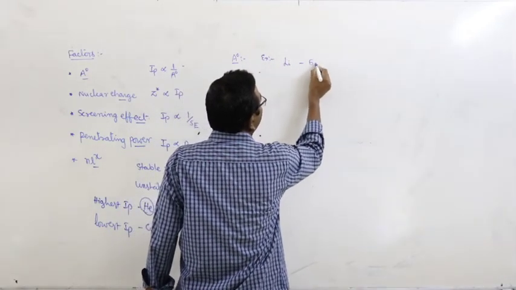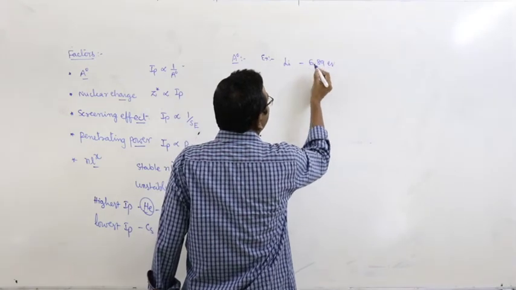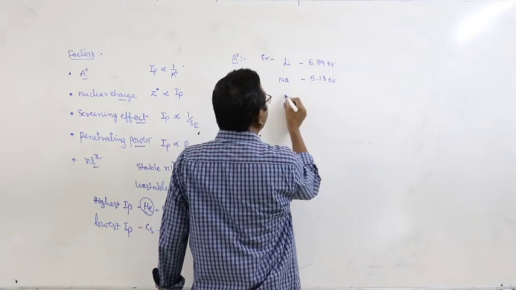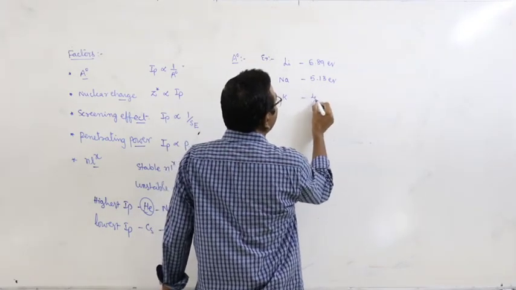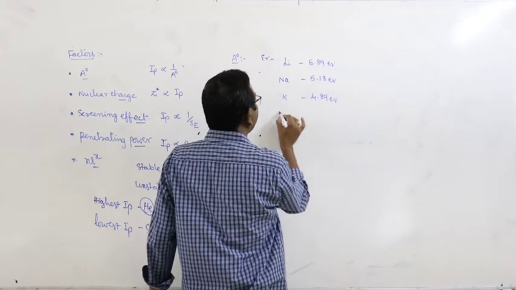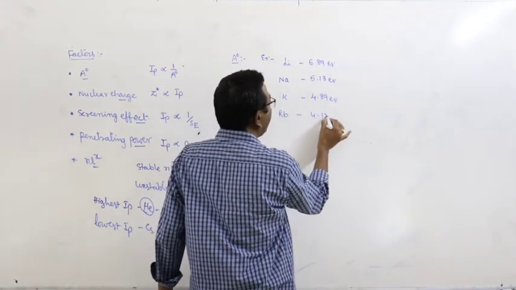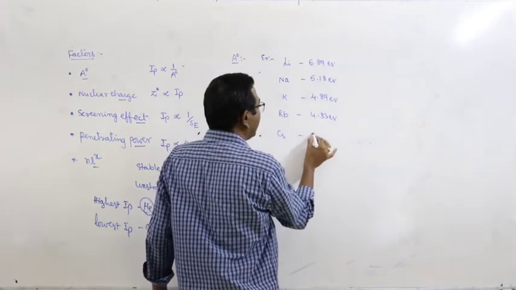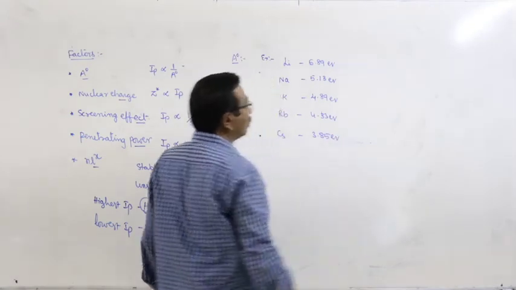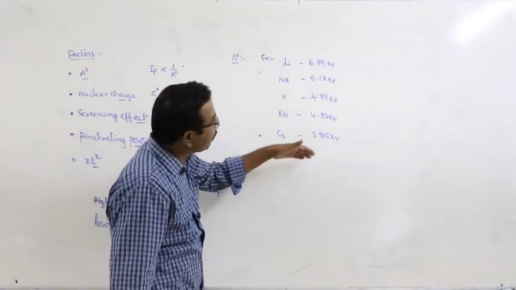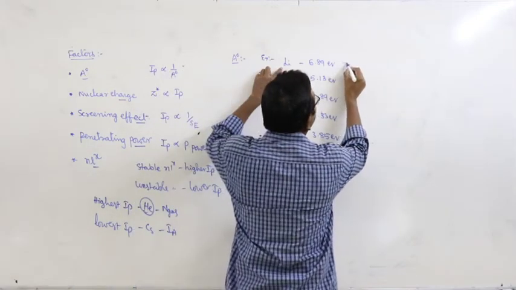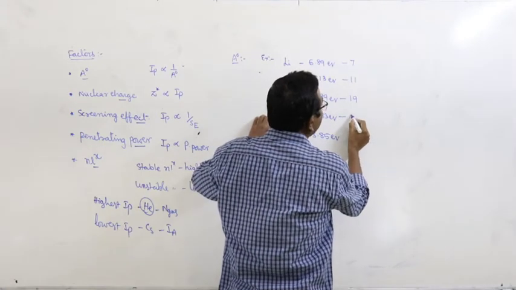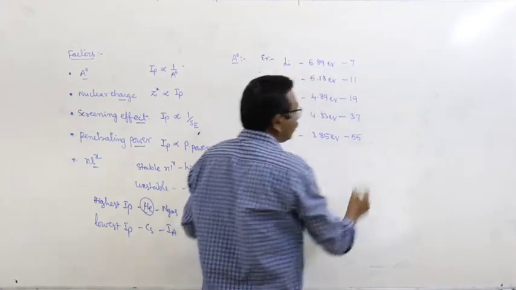Here examples. Lithium 5.39 electron volt per atom. Sodium 5.13 electron volts. Potassium 4.34 electron volts. Rubidium 4.18 electron volts. Cesium 3.89 electron volts. This is about the IP values. What about the atomic number? Lithium 3, sodium 11, potassium 19, rubidium 37, cesium 55.